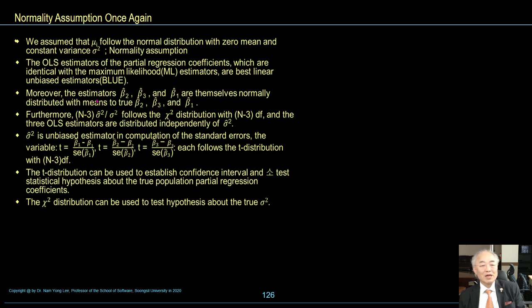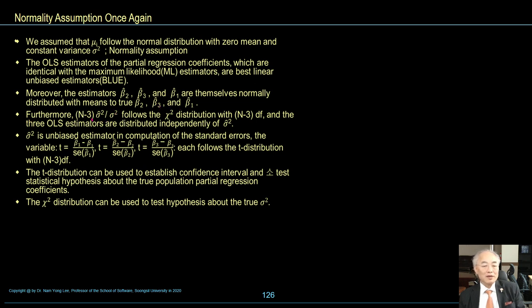Moreover, the estimators B2 hat, B3 hat, and B1 hat are themselves normally distributed with means equal to the true beta 2, beta 3, and beta 1.